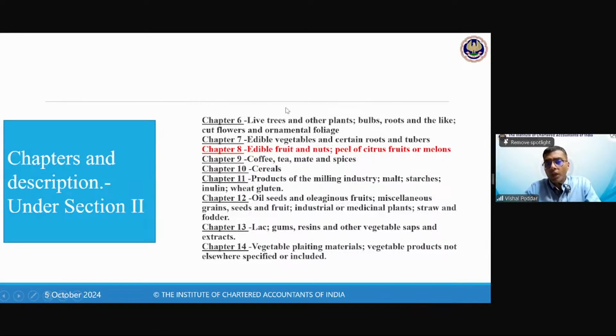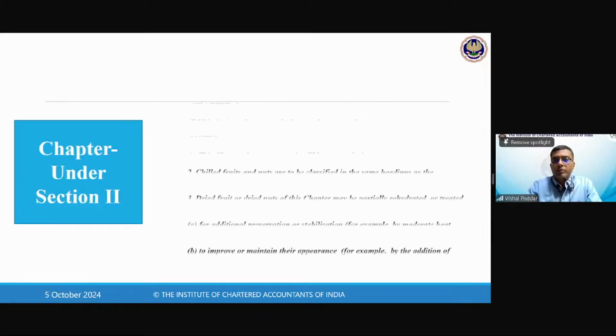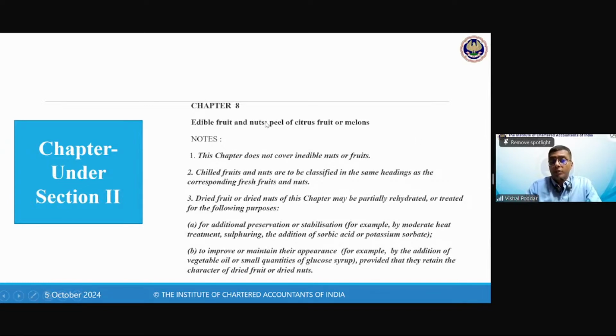Now, out of all these chapters, we will take chapter number 8, which is for edible fruits. So now let me give you chapter 8. The chapter 8 heading is edible fruits, nuts, etc. Again, these notes are very important. Since these are the notes to the chapter, we will call them chapter notes. This chapter does not cover inedible nuts and fruits. So if certain fruits and nuts are such that you may call it a fruit or a nut, but it is inedible, not for consumption purposes, then it will not be covered. There are certain nuts which are not for consumption, and they will not be covered.